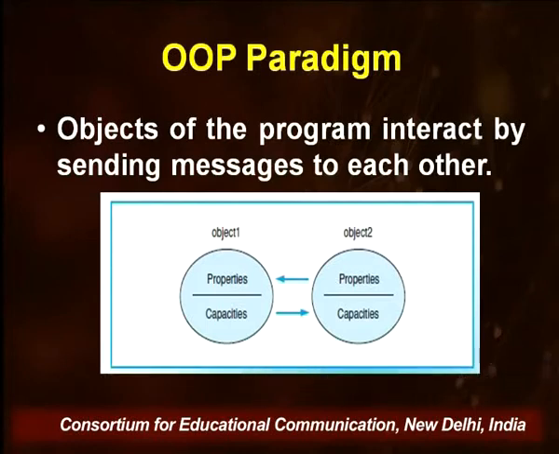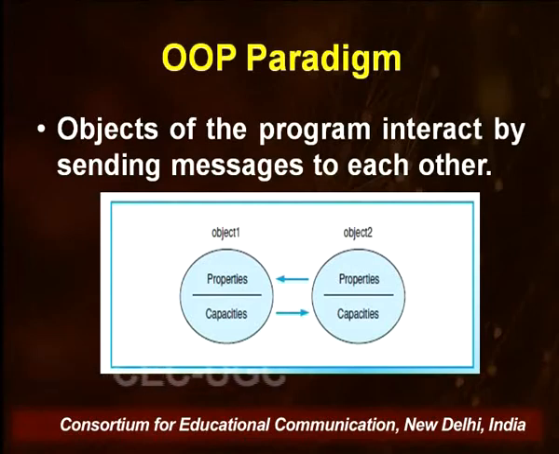Now coming to the object oriented paradigm, basically it is a paradigm in which, instead of functions, we create units known as objects, and these objects interact with each other by sending some messages.